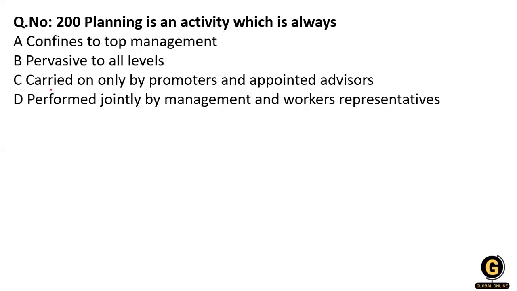Clear? The next question, the last one: planning is an activity which is always confined to top management, pervasive to all levels, carried on only by the promoter and appointed advisors, or performed jointly by the management and worker representatives. So what will be the right answer? That is pervasive to all levels. Planning is an activity which is always pervasive to all levels.